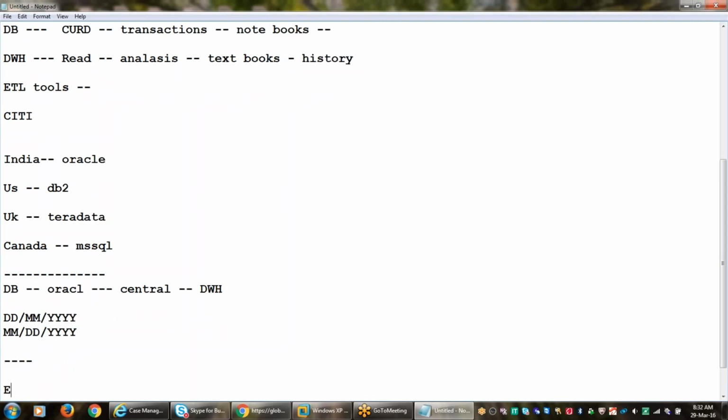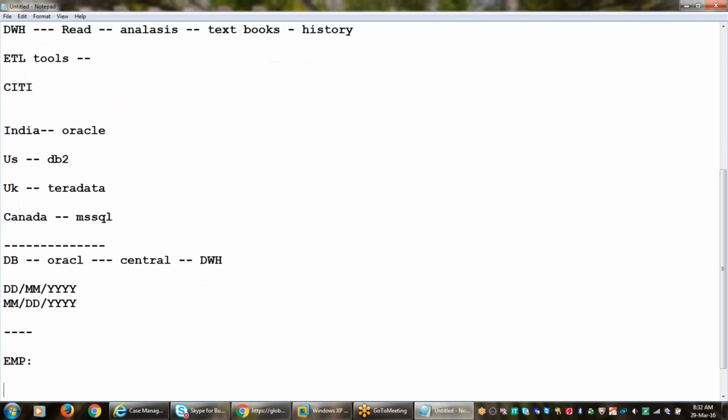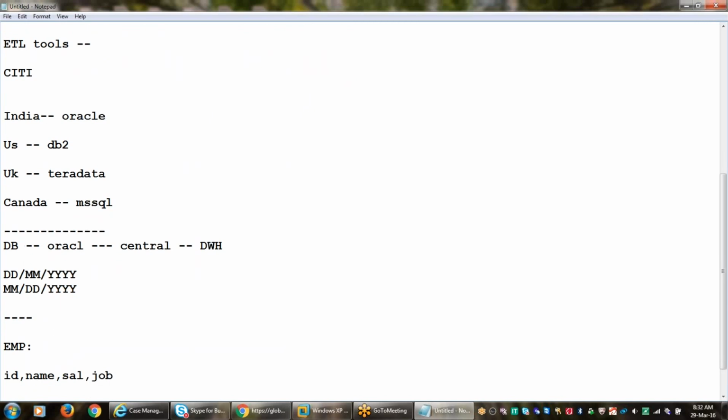Just for example, if you take an employee table, in an employee table we have employee ID, employee name, employee salary, employee job. Employee ID is 101, employee name ABC, salary 10,000, and job manager.